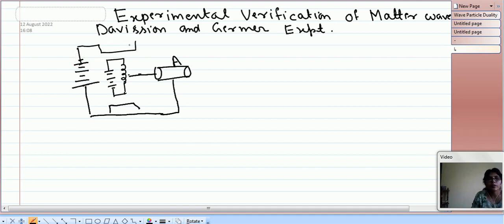Inside the cathode there is a filament F to eject electrons, and this whole assembly is known as the electron gun.